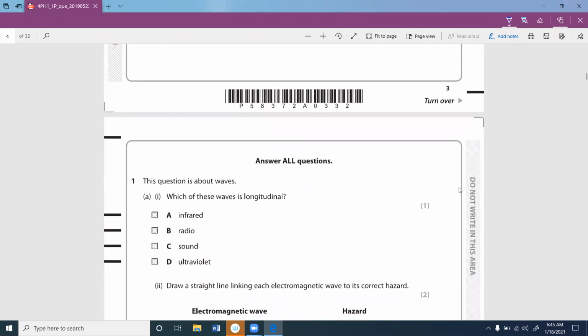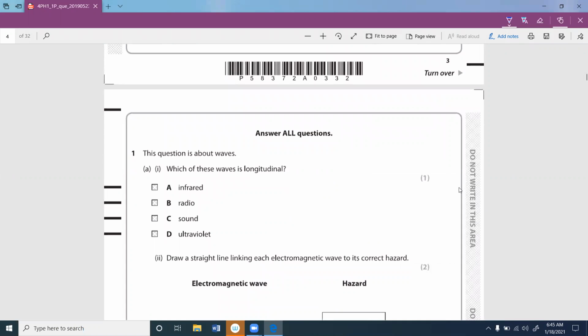Referring to the first question, they ask which of the waves is longitudinal. Longitudinal means the particles move parallel to the wave propagation direction. If the wave goes like this, the particles are vibrating parallel to the wave propagation. That is called longitudinal. Transverse means particles vibrate perpendicular to the wave propagation. This is longitudinal, this is transverse. The best longitudinal wave from our day-to-day applications is sound. So simply you can cross sound as the answer.